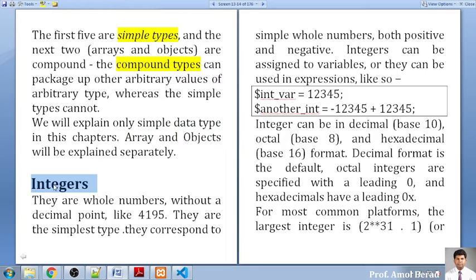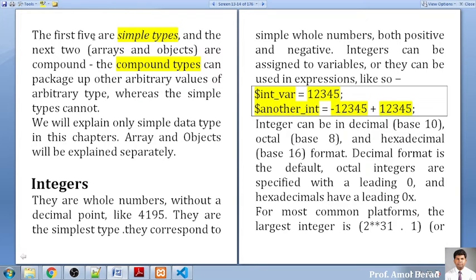Now as far as the integer is concerned, this is the first data type. Whenever we are working with any whole number without a decimal, just like this, it is treated as an integer. So how to declare a variable? It's very simple. Dollar sign, name of the variable, equal sign, and assigning the value. So this is the way of writing a variable. You can write a variable like this also. You can declare a variable with a negative sign also. So negative 12345, which can be written with a plus 12345 also.